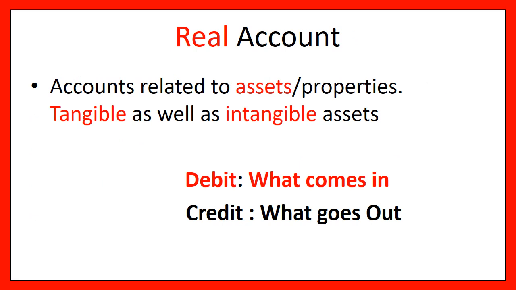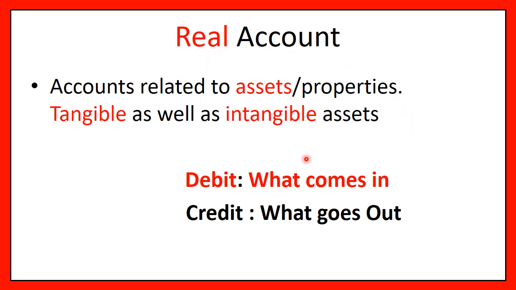Okay, now when we come to understand the real account, what is a real account, friends? The name itself suggests it is an account of something real, maybe assets or properties. Yes, of course, remember it includes the tangible as well as intangible assets. Now, what do we mean by tangible and intangible assets? Friends, tangible assets are your land and building, plant and machinery, fixtures and furniture. All these are your tangible assets. What are intangible assets? Maybe your patent, copyright, trademark, goodwill, brand value. All these are your intangible assets. But remember, both of them are assets, and that is why the accounts of both tangible as well as intangible assets form real account.